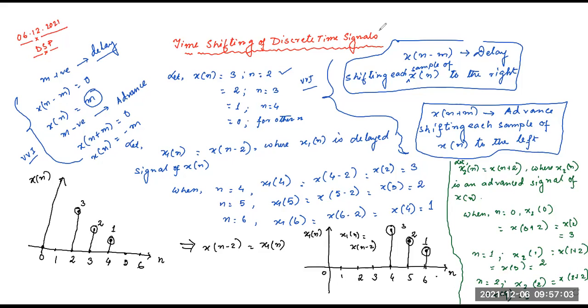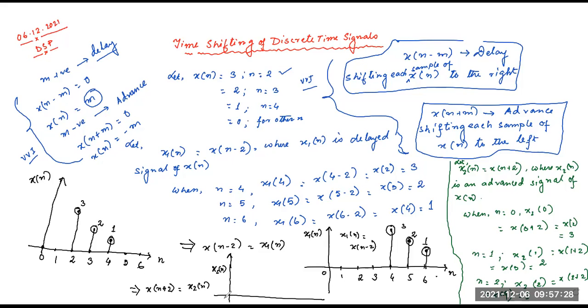So if I draw this signal, x of n plus 2, that is equal to x of 2n. So how will it be drawn? So that will be x of 2n.